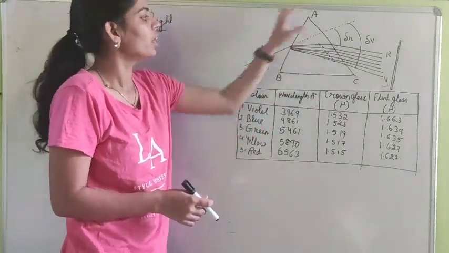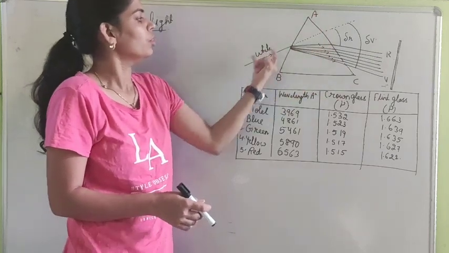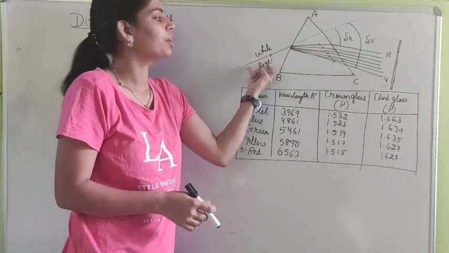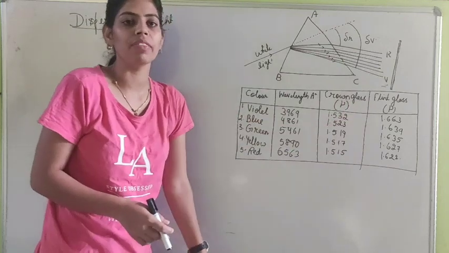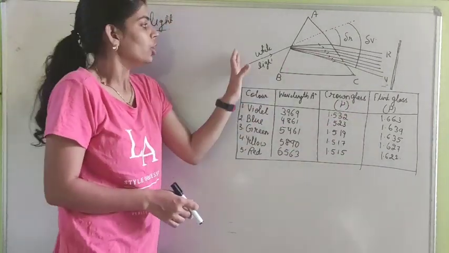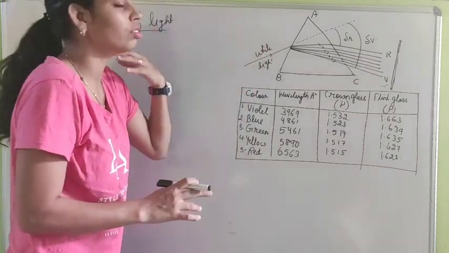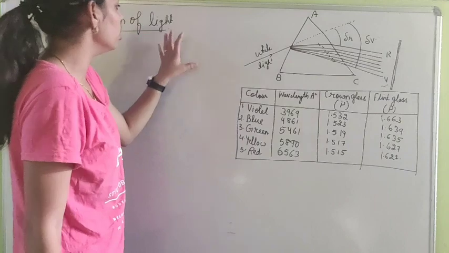You can see here I have drawn a diagram of a glass prism through which, whenever light passes, it splits into 7 colors, and this phenomenon is known as dispersion of light. This you have also studied in your class 10, so we will have just a quick revision on this topic.